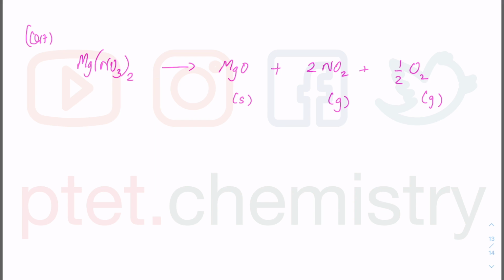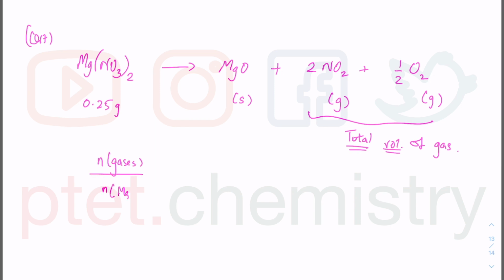Now I know this is 0.25 gram, and they ask for the total volume of gas. So this is a mole calculation. If I just express this as moles of gases over the moles of the magnesium nitrate, I have not only 2 moles of gas, not only half a mole of gas, but I have 2 plus half, which is 2.5 moles of gas that comes from 1 mole of the magnesium nitrate.